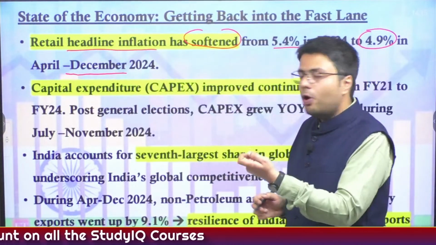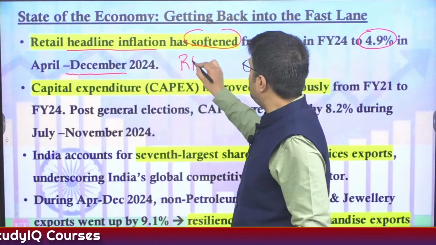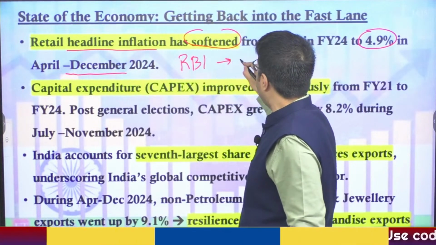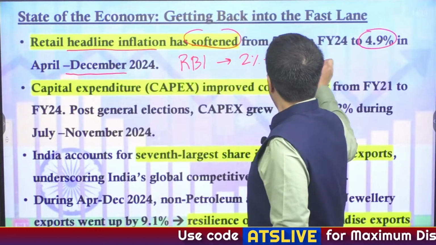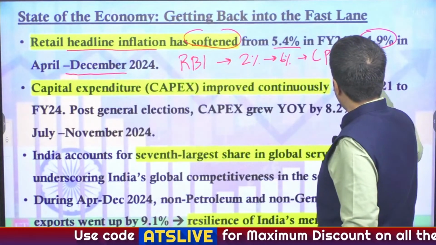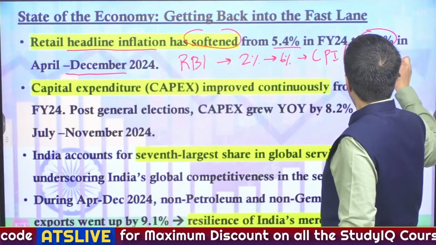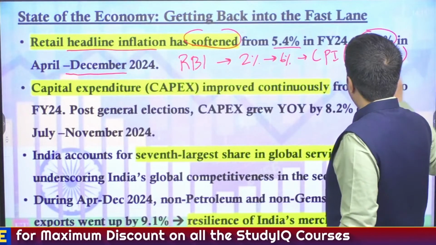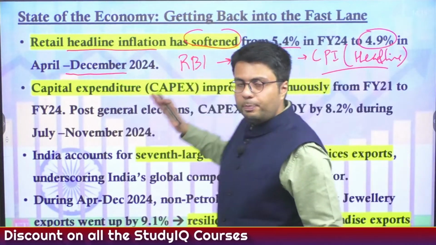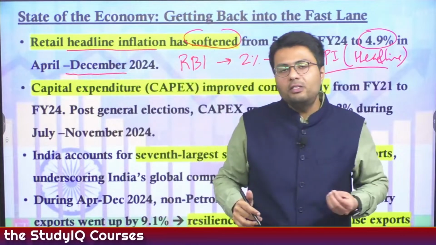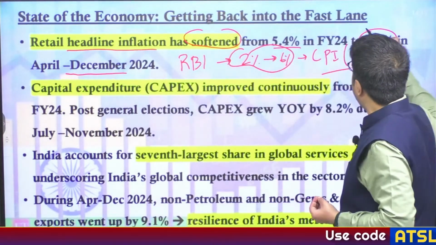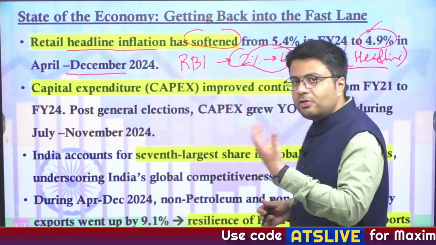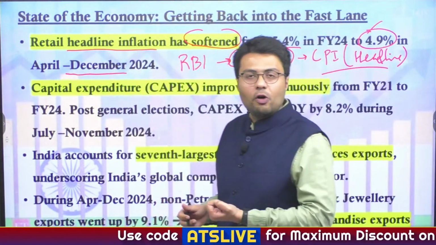If you recall, the RBI is statutorily mandated to keep inflation between 2% and 6% of the consumer price index, and the consumer price index is what you can call the headline inflation. So from that perspective, inflation in the Indian economy is comfortable, well below what the RBI is required to keep, at 4.9%, and this is a positive development.